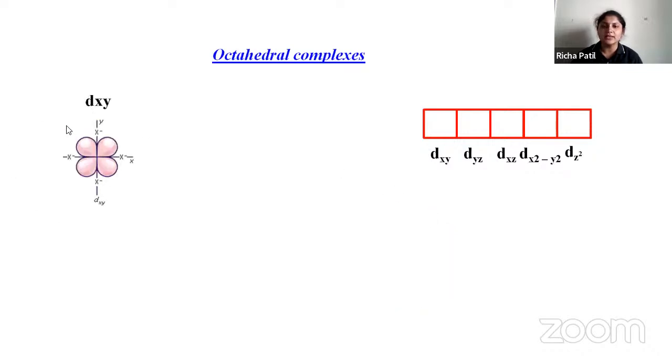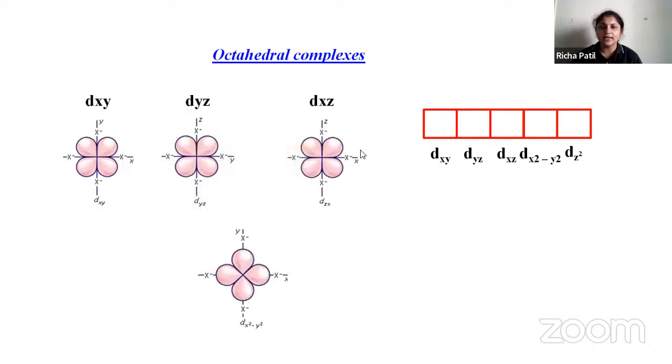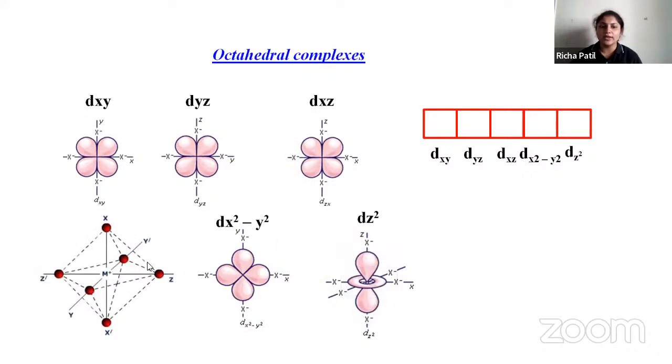So these are the different orbitals and how they are represented: dxy, dyz, dxz, dx square minus y square, and dz square. These are the octahedral complexes, and this is how it is represented.